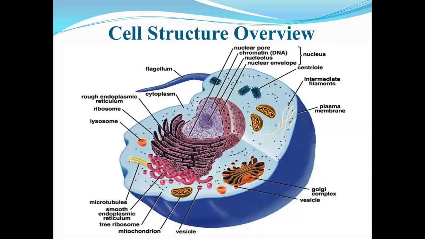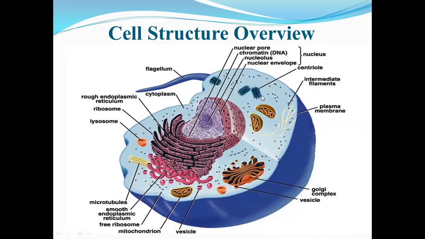Cell structure overview. Flagellum, cytoplasm consists of the nuclear pore, chromatin, DNA, nucleus, nuclear envelope, nucleolus. There are colored nucleus and the centriole.